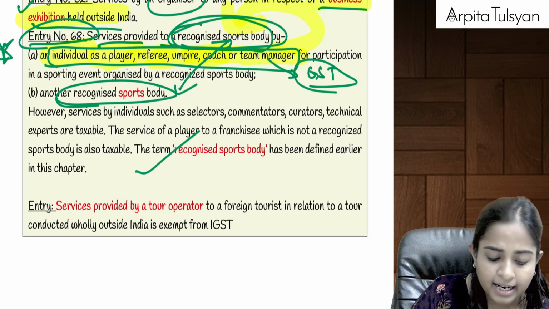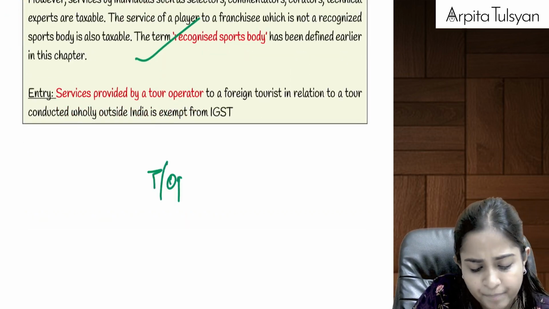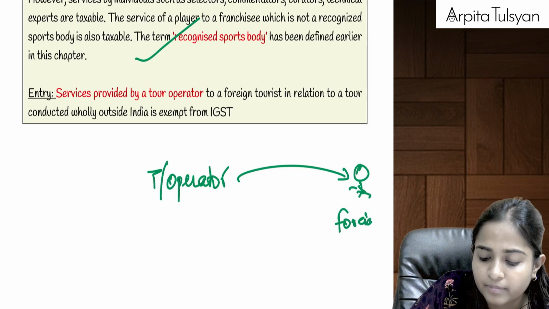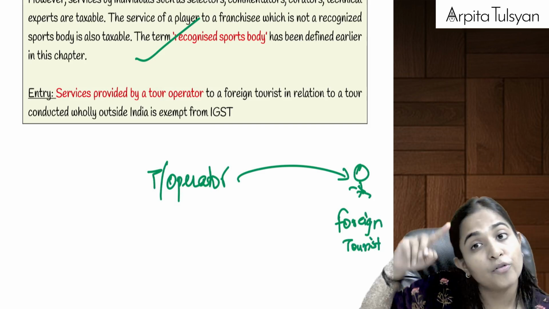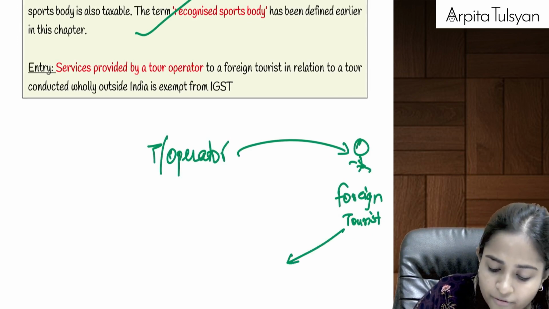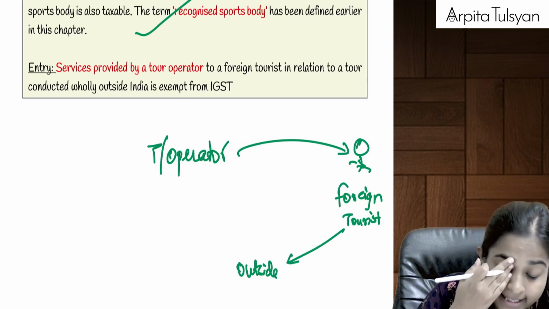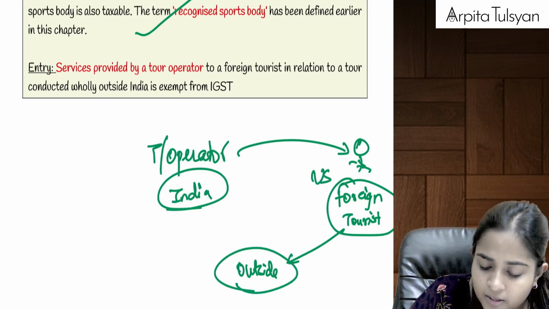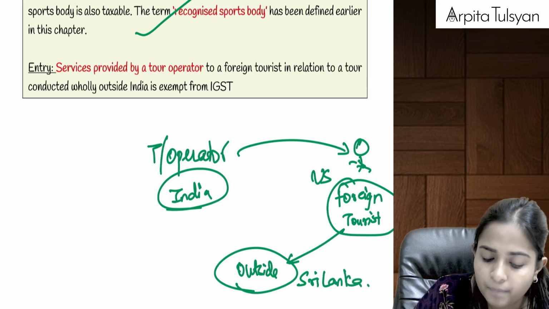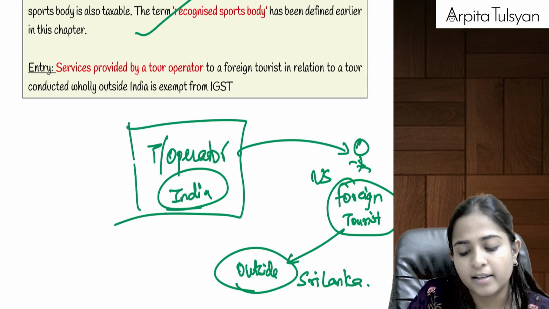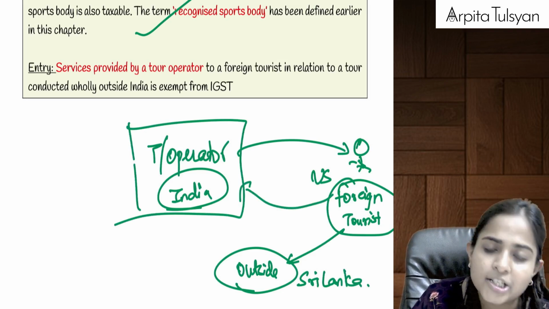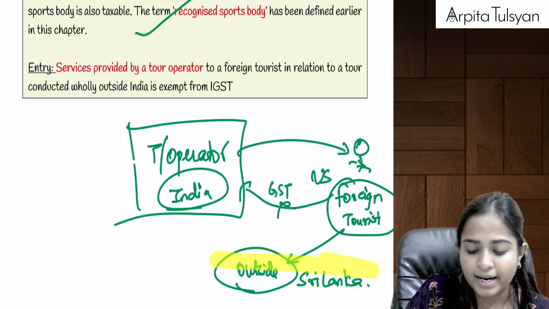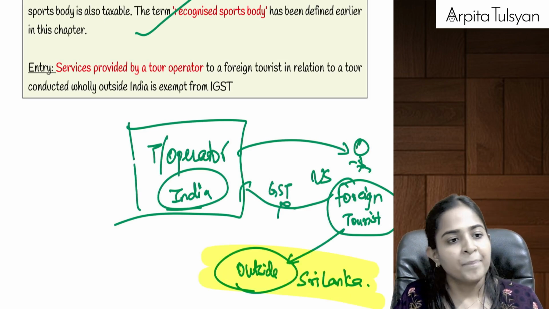Yes, then after that, let's say there is a tour operator who is providing a service to a foreign tourist for a tour which is going to be done outside India. Let's say the tour operator is situated here in India. The foreign tourist belongs to the USA, and he wants to do a trip to Sri Lanka. For that he is taking help of a tour operator here in India. So this foreign tourist will have to pay consideration to the tour operator. On this, GST is going to be totally exempted. Why? Because the tour is going to be held totally outside India. Are you clear till here?